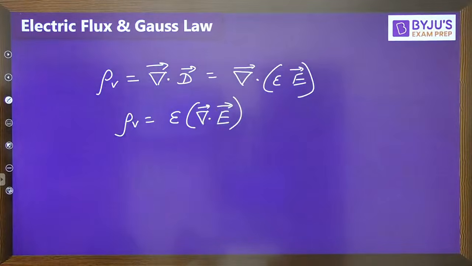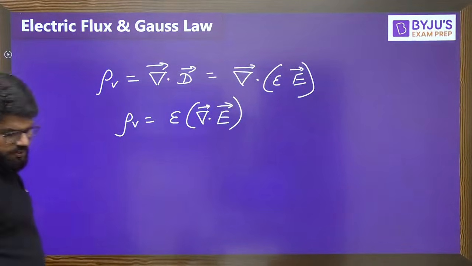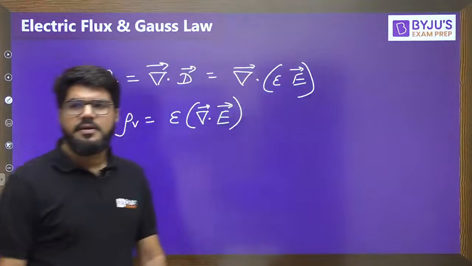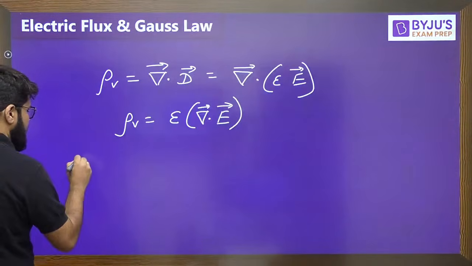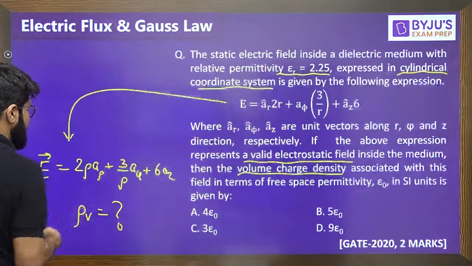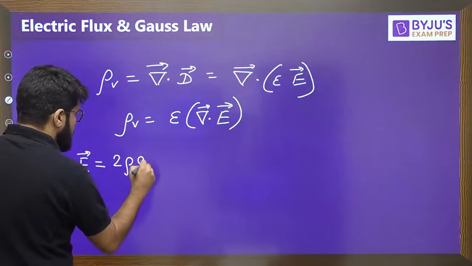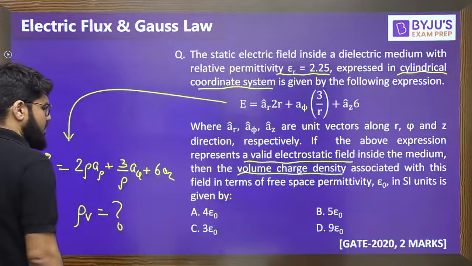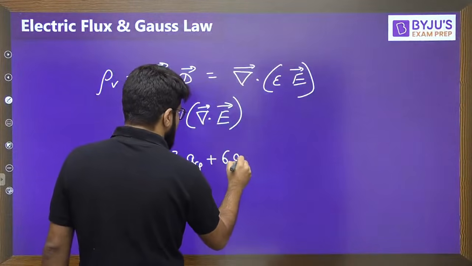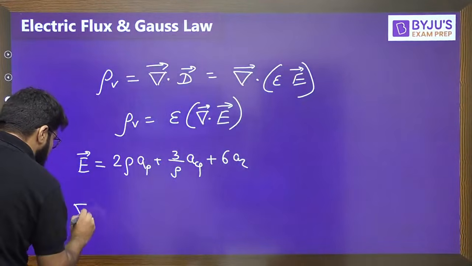This becomes epsilon del dot E. So rho v is equal to epsilon del dot E. Right. Now, what is del dot E? पहले हम E को लिख लेते हैं एक बार. What is E once again? E is 2 rho a rho plus 3 by rho a phi plus 6 az, and the formula as I just revised for you.